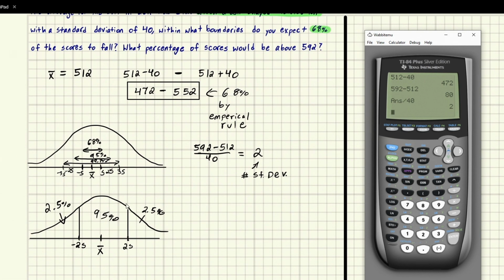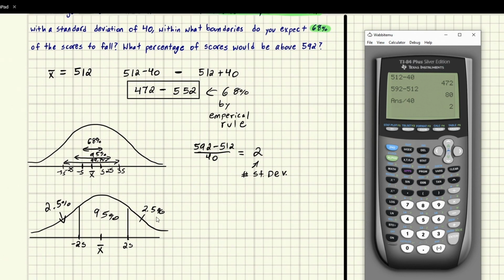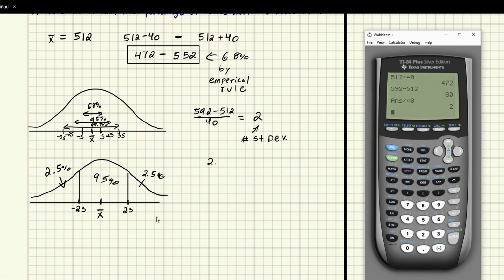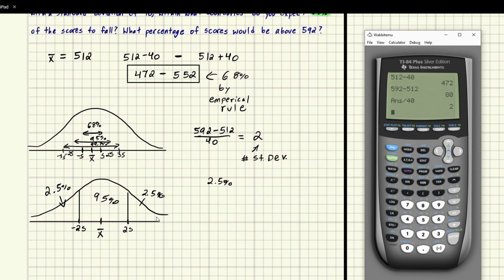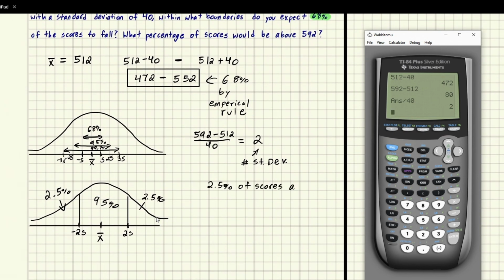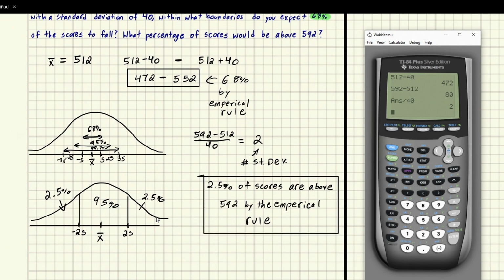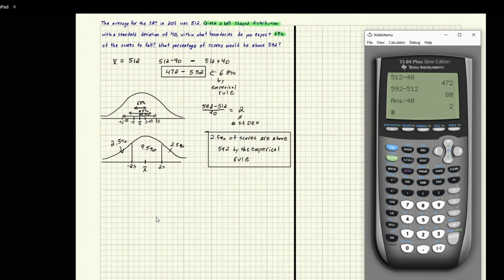You've got to draw out a special case to get a good picture of what's happening. So we would say 2.5% of scores are above 592 by the empirical rule. That is our conclusion, and that is how you do this kind of question.